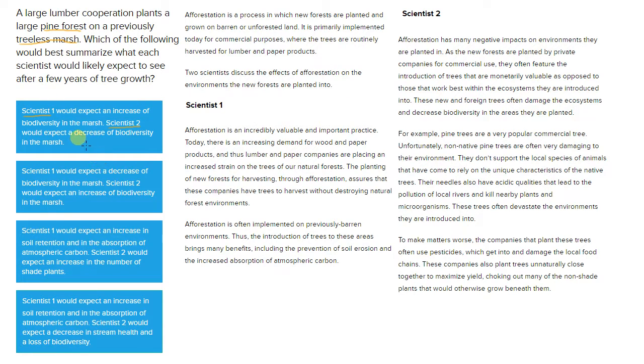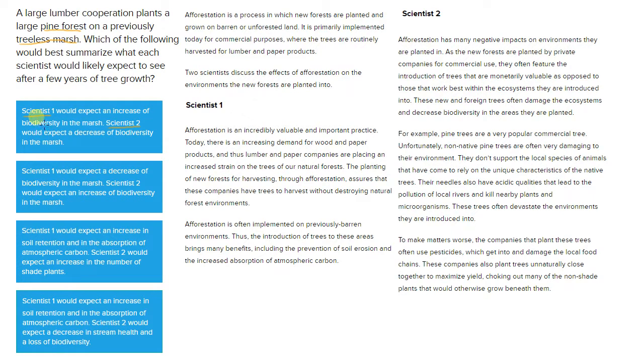So it's important to remember that you have to look at both scientist one's perspective and scientist two's perspective and make sure that the answer you choose reflects accurately both of their perspectives. Even if it gets one right but the other one wrong, the answer choice is wrong. So just be careful. So let's go through each answer choice here.